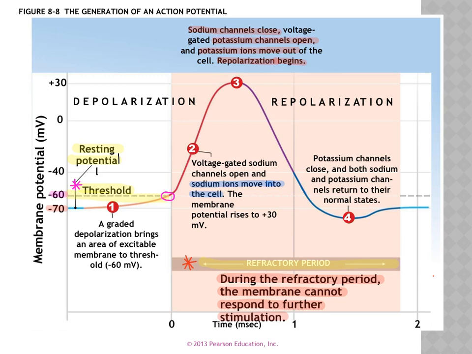At that point, the potassium will rush out. Now repolarization begins. At step 4, the potassium channels will close and both the sodium and potassium channels will return to resting state. A refractory period is from the point of threshold until repolarization happens. At that point, the membrane cannot respond to further stimulation.